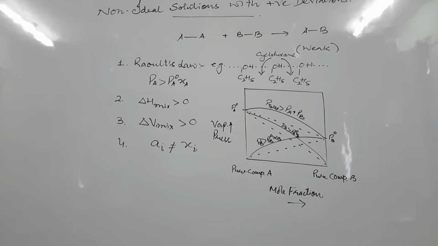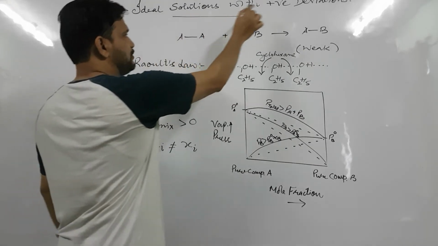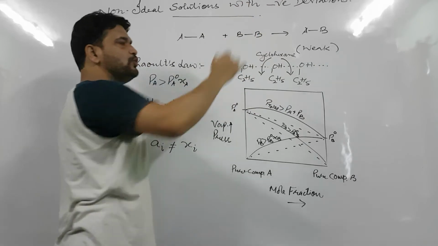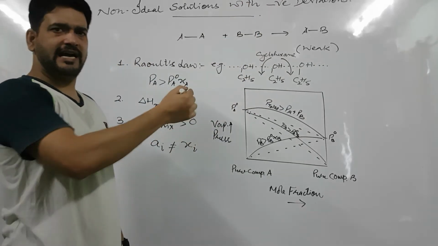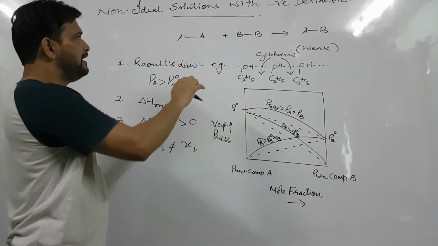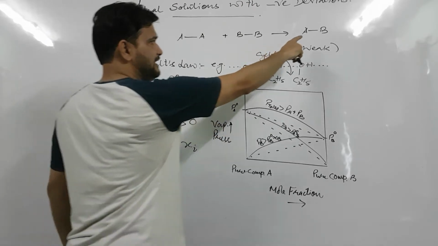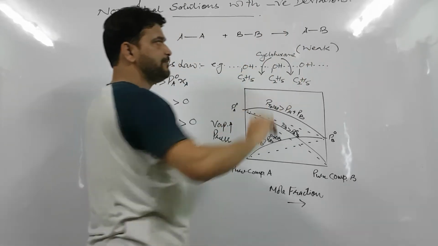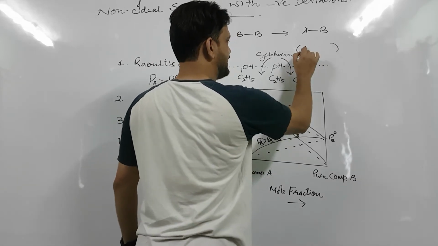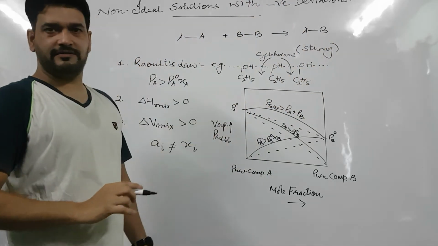And now we will discuss negative deviations, non-ideal solutions with negative deviations. Once you know the positive deviations, the negative deviations can be easily understood. Now, when positive deviations were there, then these interactions of the solutions were weak. Now, the second case is when these interactions are stronger.